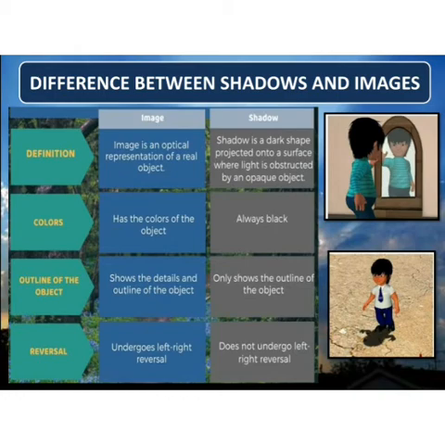In the picture, the above figure is of the image where the boy can be seen exactly as it is, and the image at the bottom, there we see only an outline of a boy and it is dark in color, so this is a shadow.